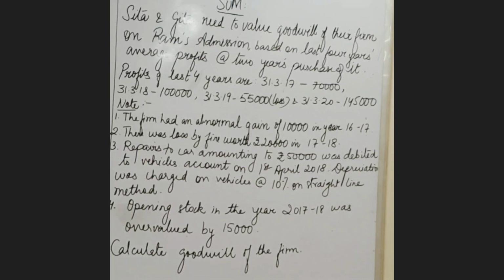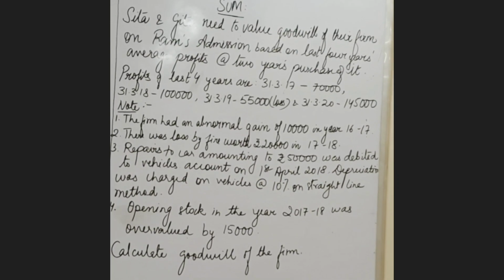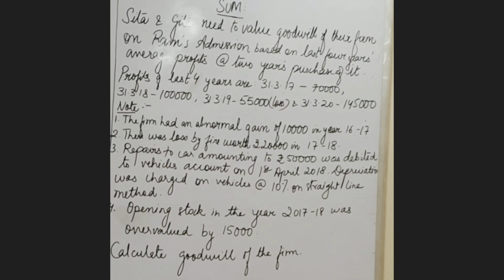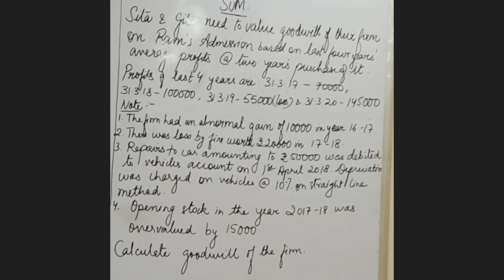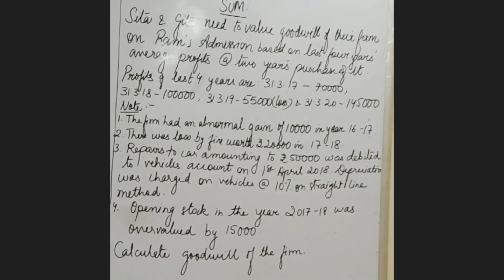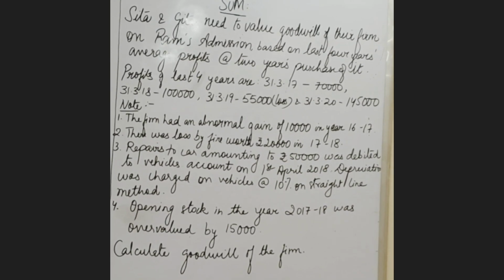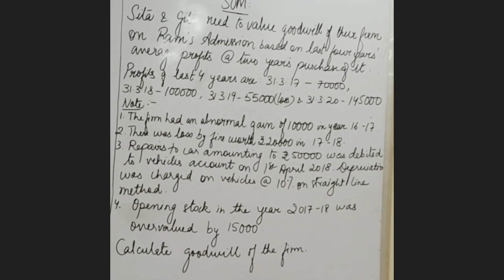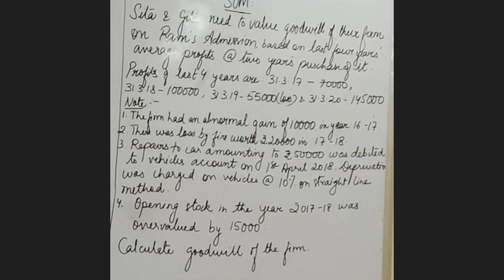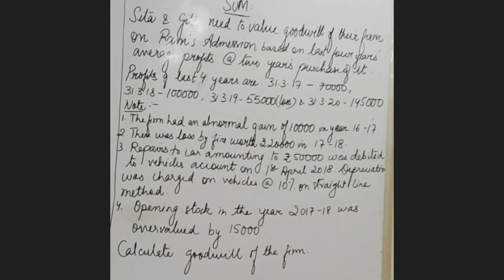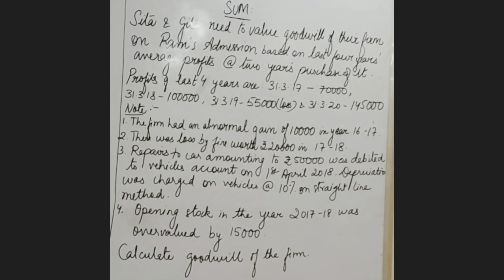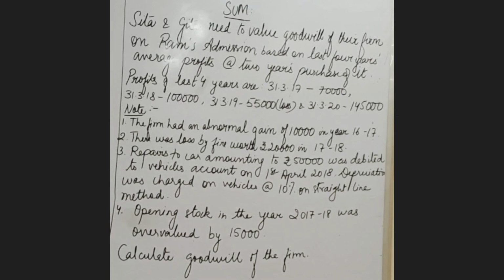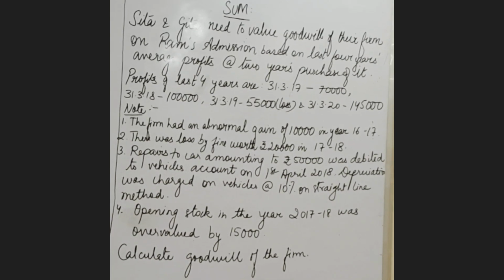Alright, so this is the first sum we are taking. The sum says Sita and Geeta need to value goodwill of the firm on Ram's admission based on the last 4 years average profits at 2 years purchase of it. So first thing, we need to value the average profits. Profits of the last 4 years are given, out of which in 2019, 31st March 2019, we can also see a loss of 55,000.